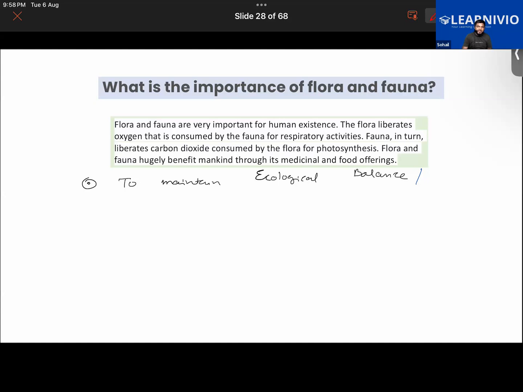Just as they are dependent upon each other, like flora and fauna, they are also dependent upon their surroundings, their environment, isn't it? So there's a branch of science called ecology.